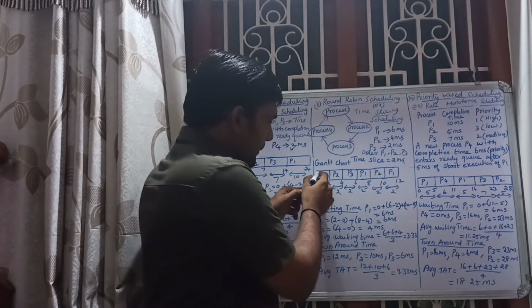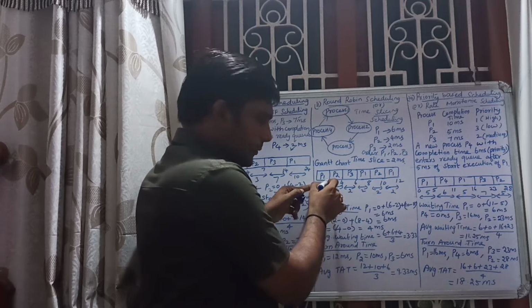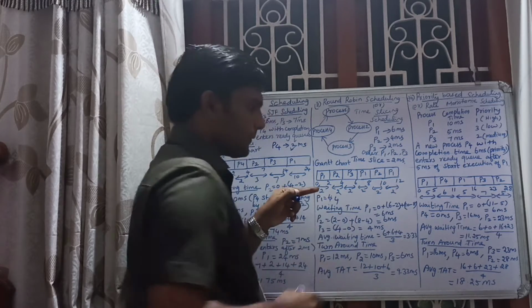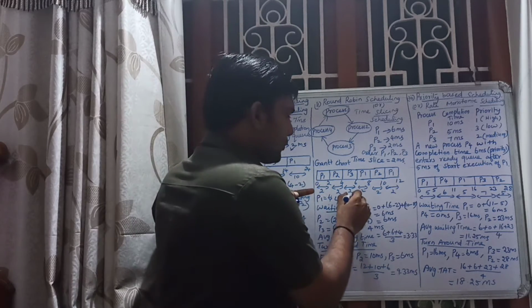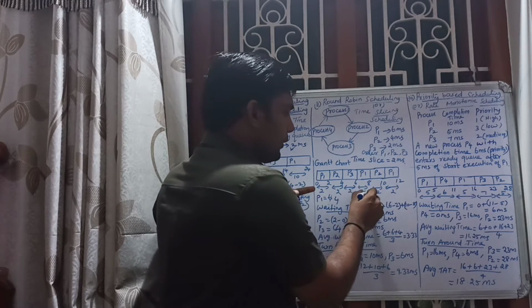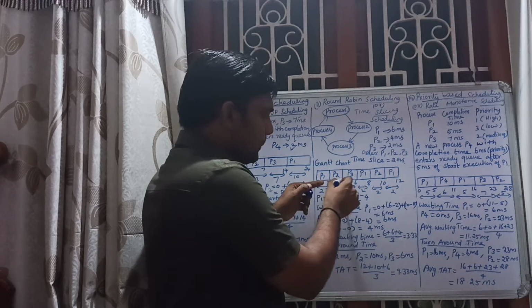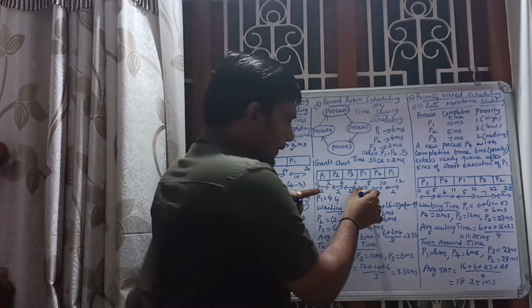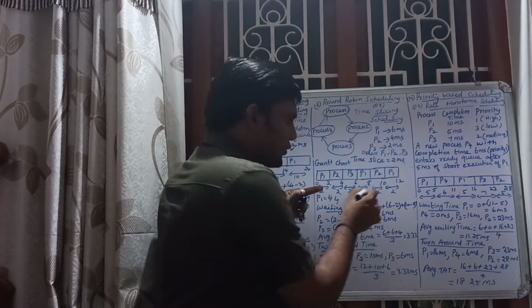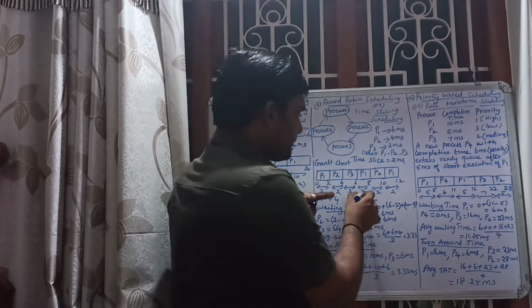Okay. So P1 is started up to 2, right? The remaining is 4. Then P2 is coming, 4. The time slice is 2, right? 2 plus 2, that is 4, right? 2 is over, the remaining is 2. Then for P3, 2 milliseconds.